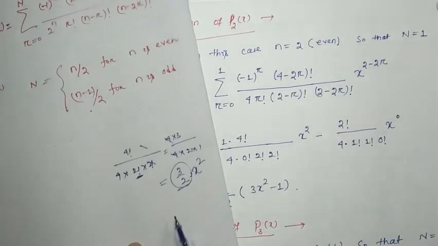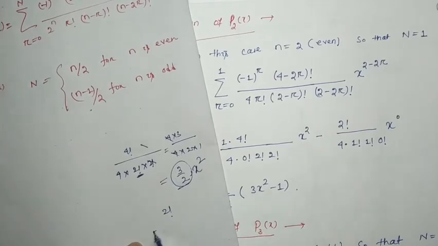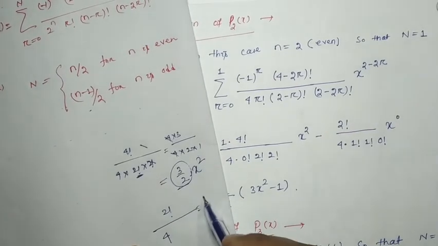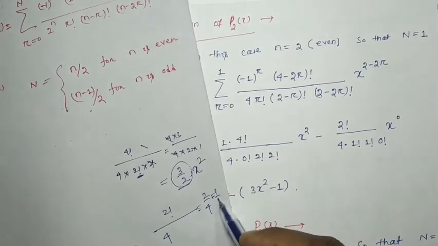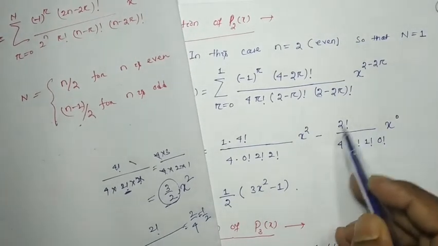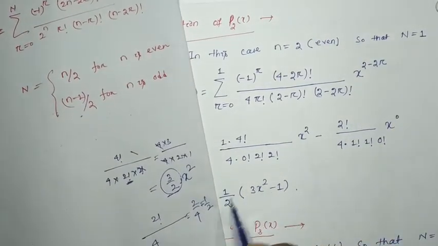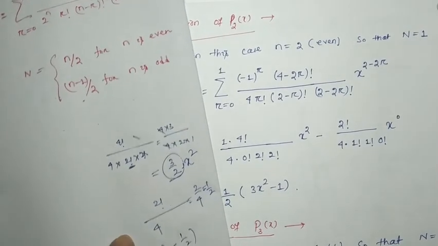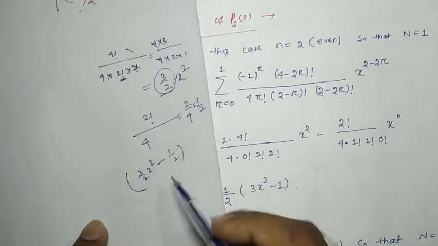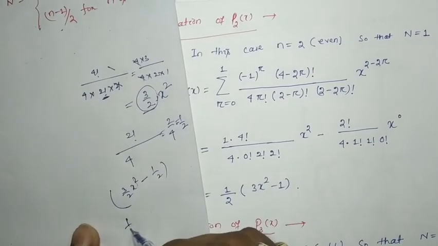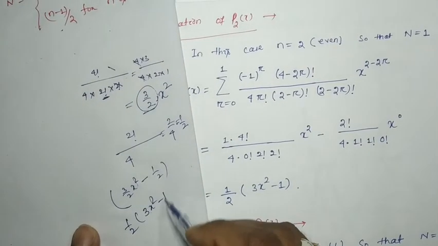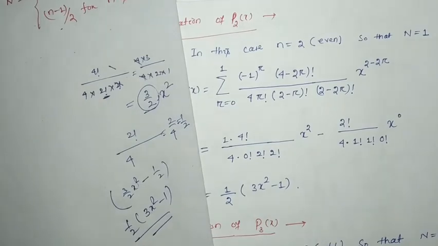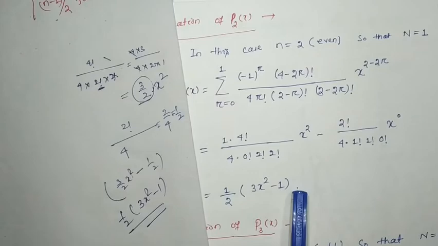The second term it will be 2 factorial by 4, that means 2 by 4, that means 1 by 2. Okay, the second coefficient will be 1 by 2. So here you can write 3 by 2 x square minus 1 by 2, right? So we can take common as 1 by 2 and we can get 3x square minus 1, so half into 3x square minus 1.